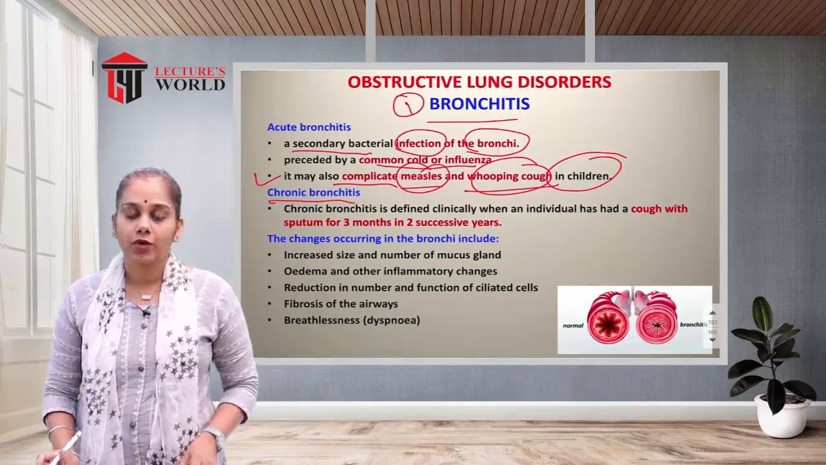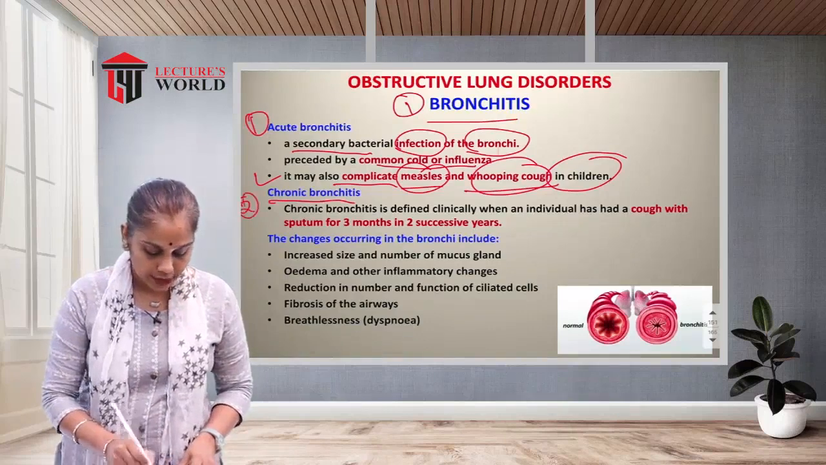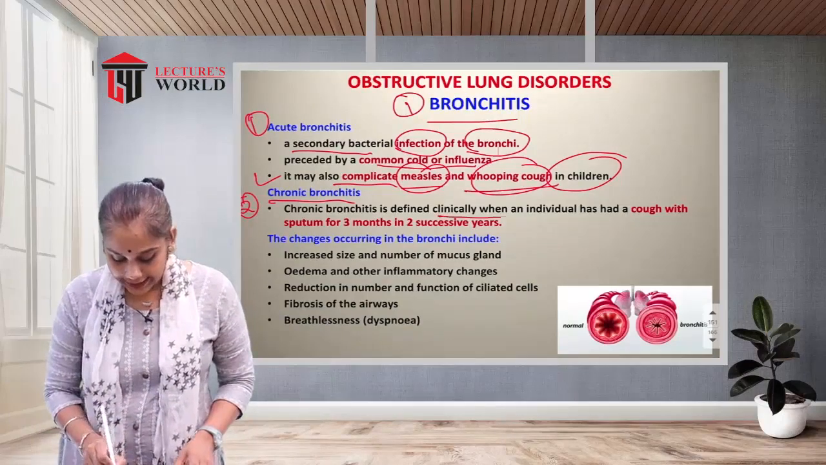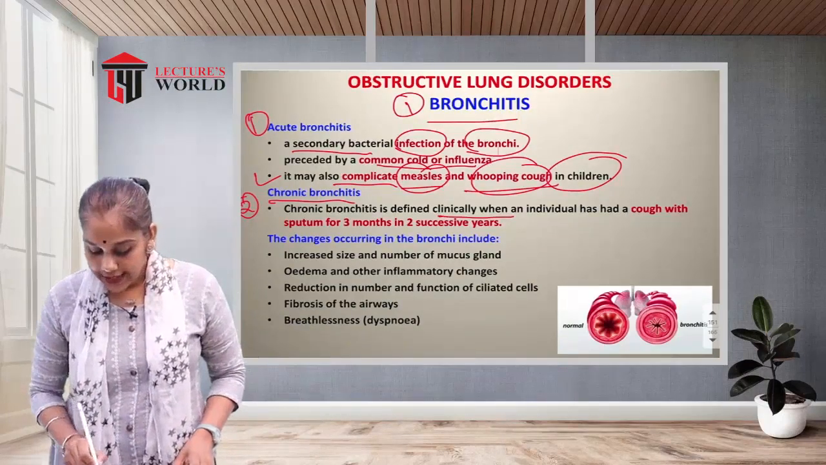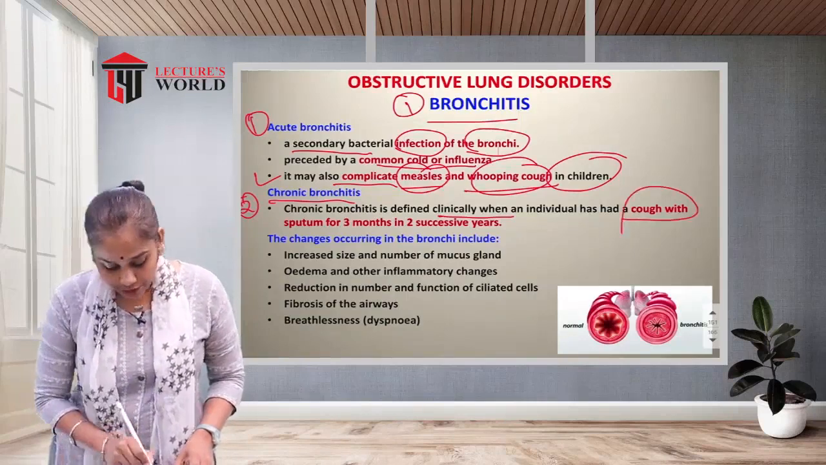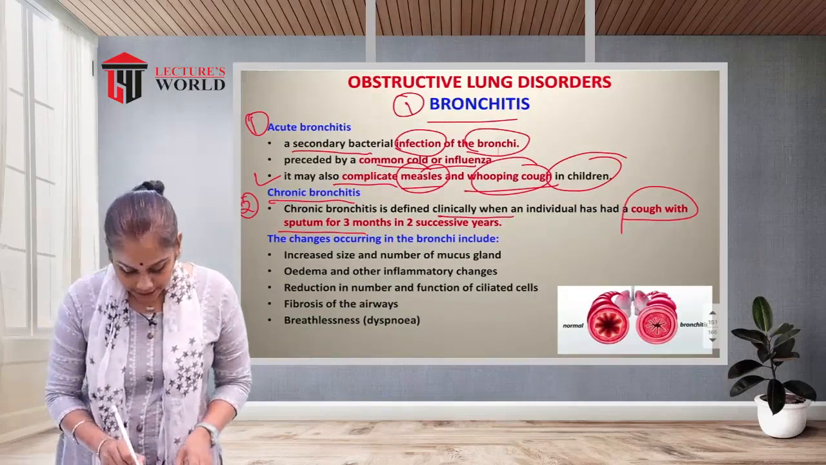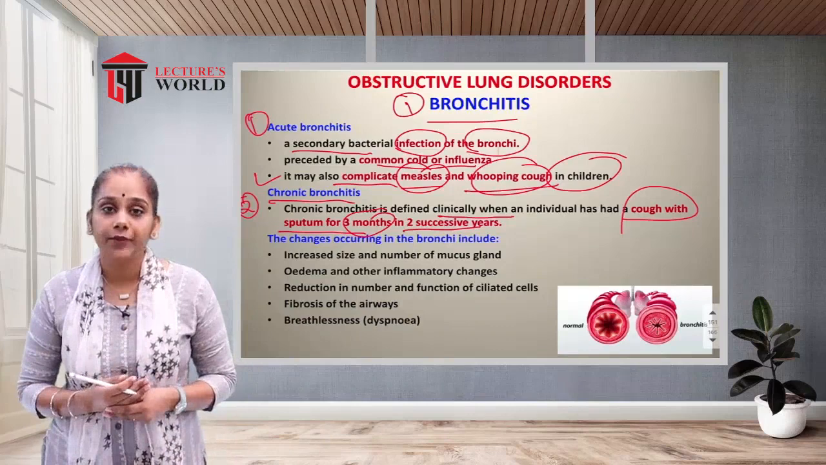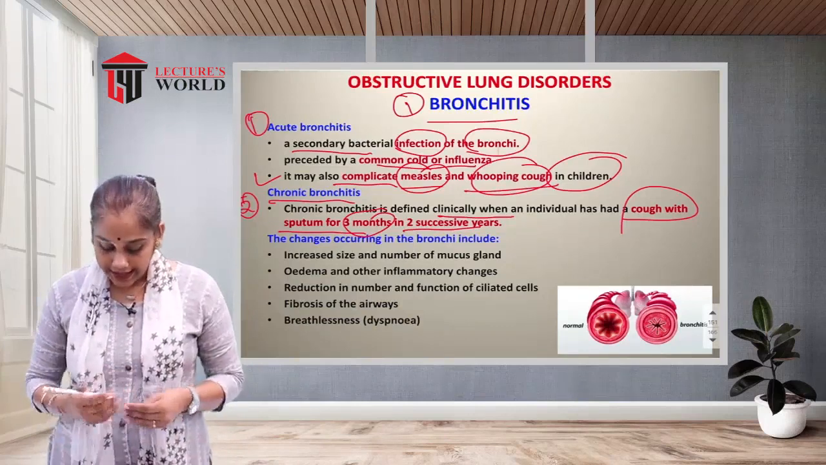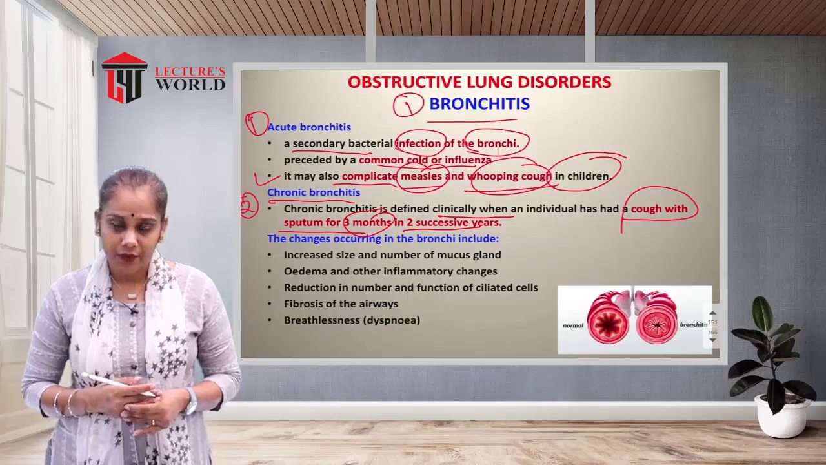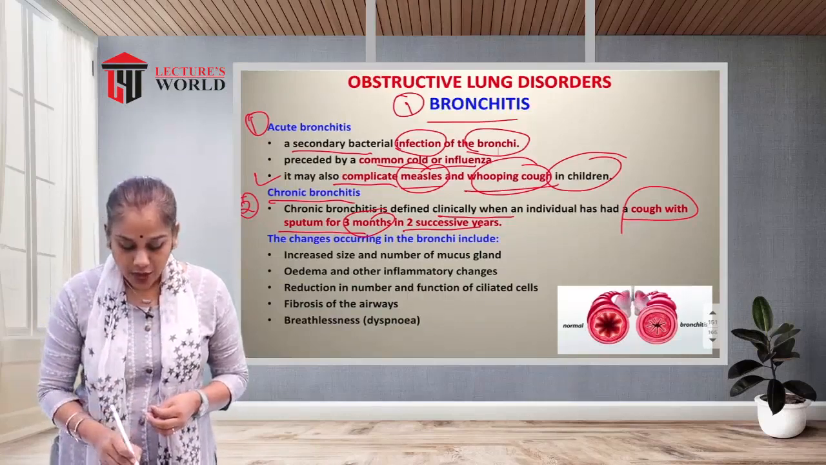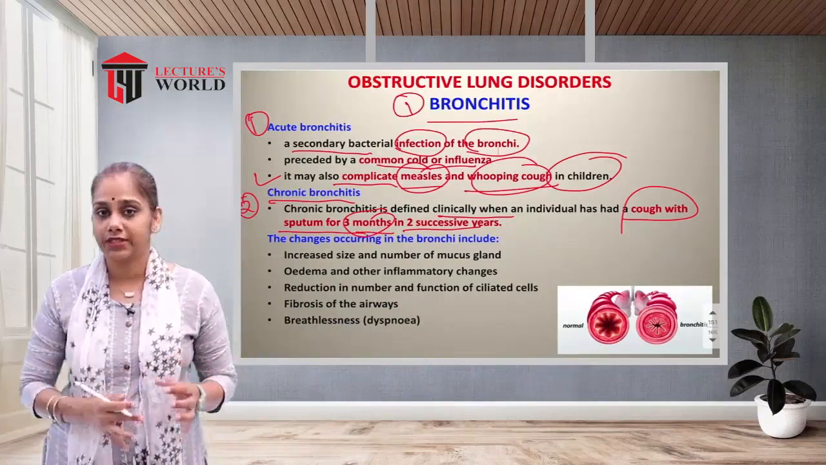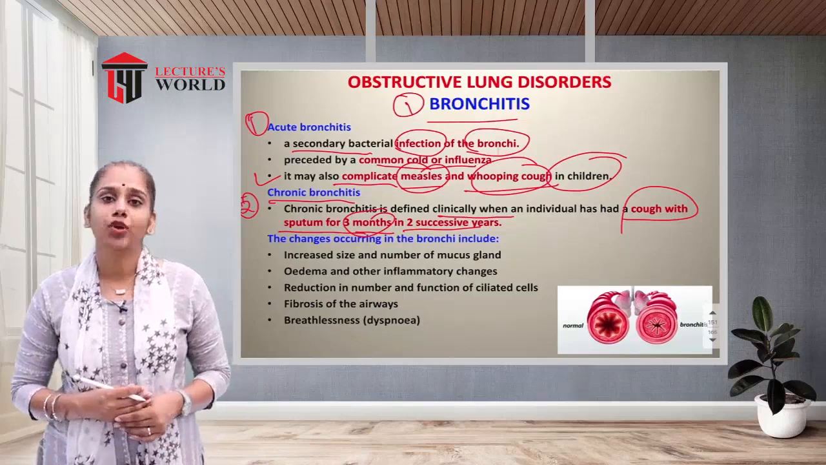Now we will see chronic bronchitis. Chronic bronchitis is defined clinically when an individual has or had a cough with sputum for more than 3 months in 2 successive years. What is chronic bronchitis? The individual has a cough with sputum present for 3 months in 2 successive years. So that is chronic bronchitis.